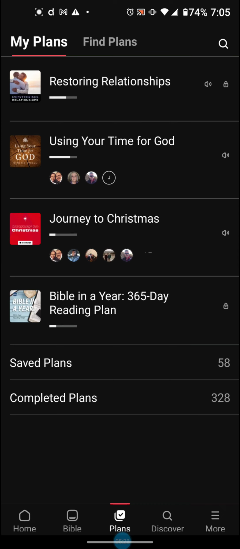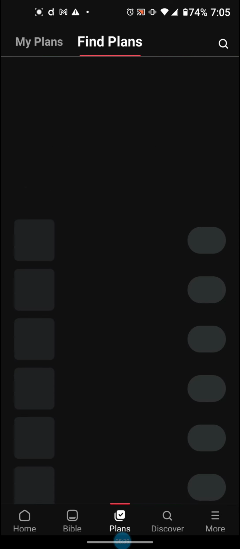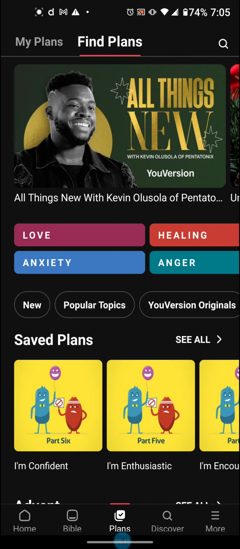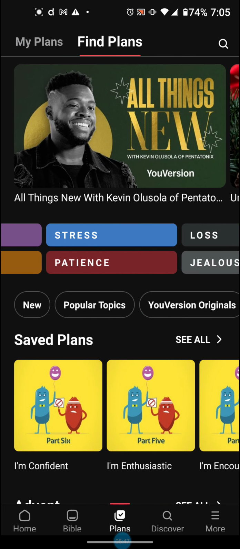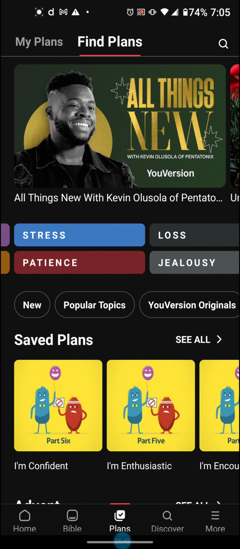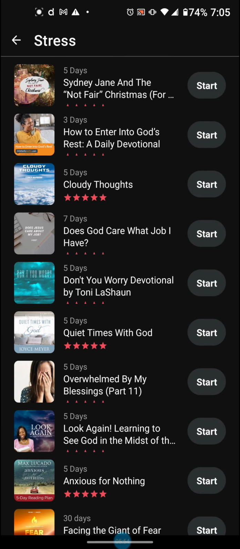And my completed plans. The completed plans is cool because sometimes you'll want to jump back and look at something that you looked at before. I'm going to jump into Find Plans. You're going to see that they're organized topically. So look at all these great topics. If I want to find a plan on stress, I'm super stressed at work, things aren't going so hot, I'm going to click on stress.